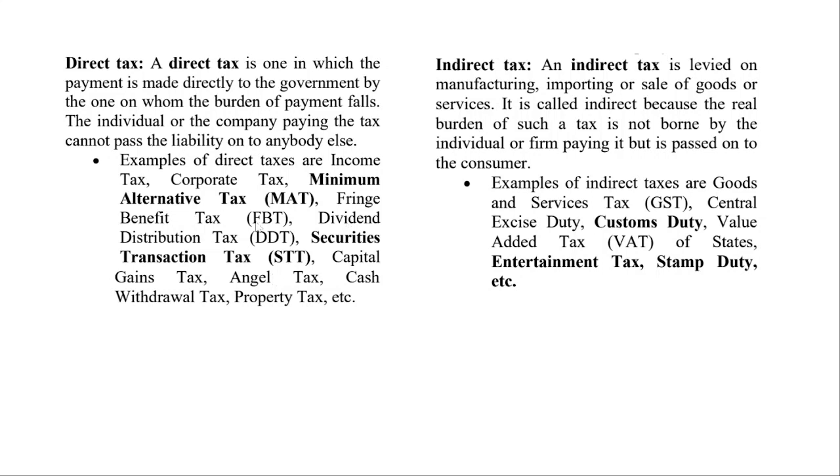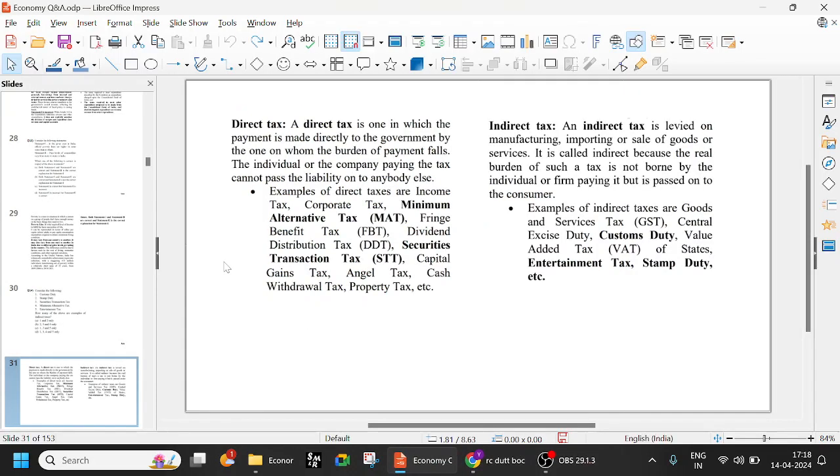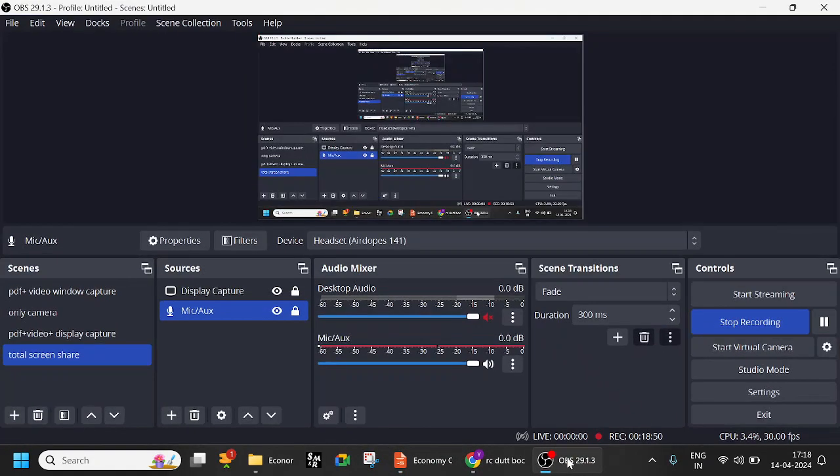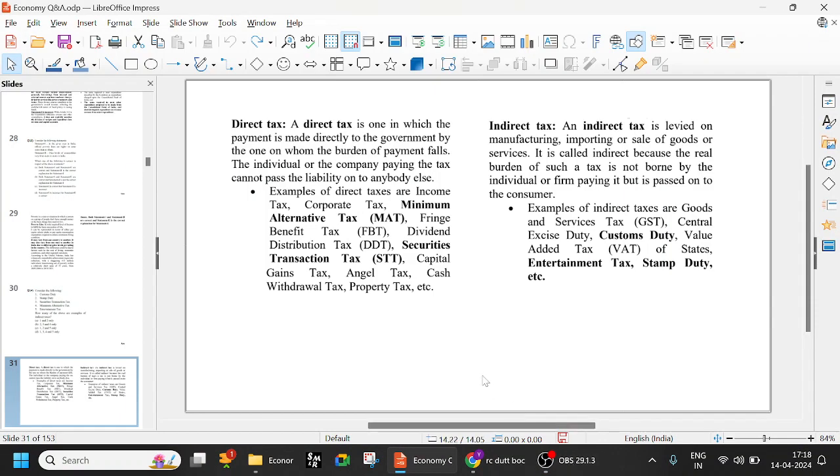Now in securities transaction tax also there is a lot of content, and a lot of questions can be asked. For example, in the stock market you are dealing with government bonds, securities, preference shares, government bonds and all those things. In such a scenario, you need not pay securities transaction tax.